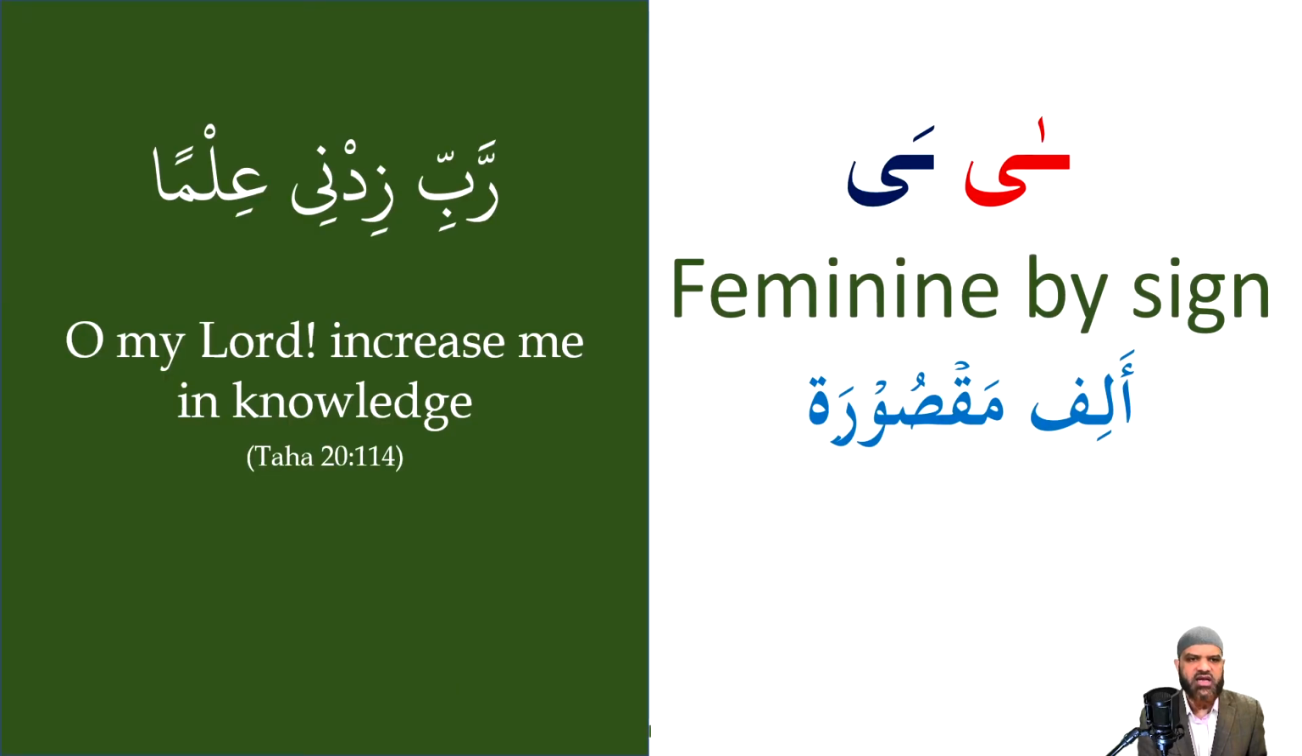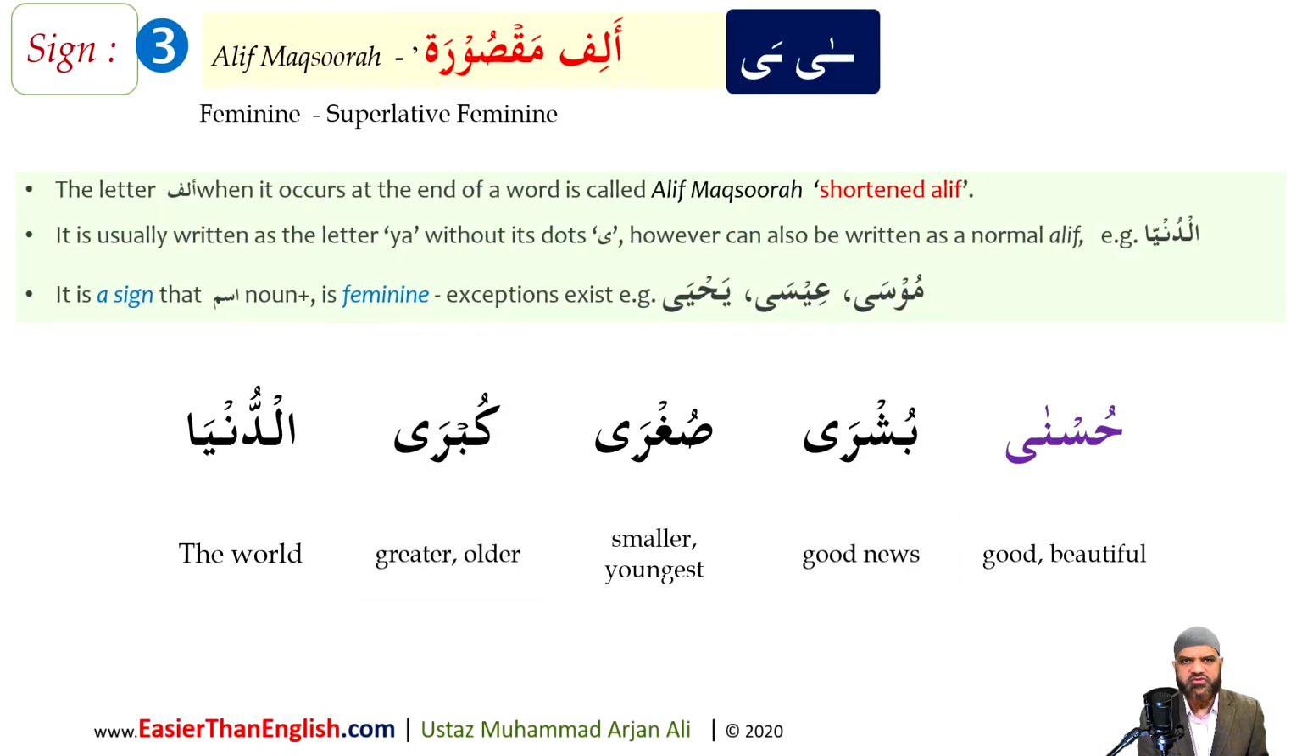Our third sign is alif maksura. Alif maksura is quite confusing for students because in most cases it is written like a ya, a dotless ya. This is called in Arabic the shortened alif, and it is a sign of an ism being feminine. Again, this deals with certain categories which we will deal with later. Please note, like the others, there will be exceptions. Again, very famous names: Musa, Isa, Yahya. Of course, these are names of prophets and common names used by Muslims. So we have examples here: Husna, good or beautiful; Bushra, good news; Sughra, smaller or smallest; Kubra, greater or older;